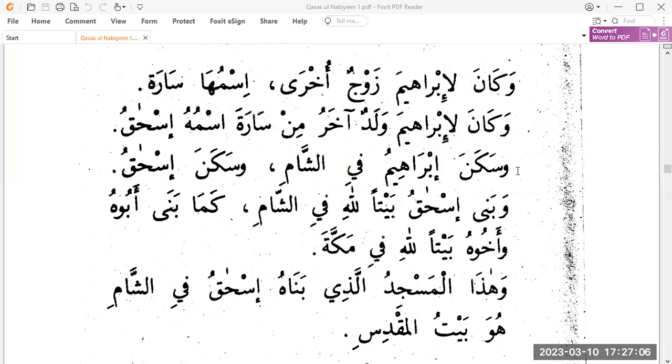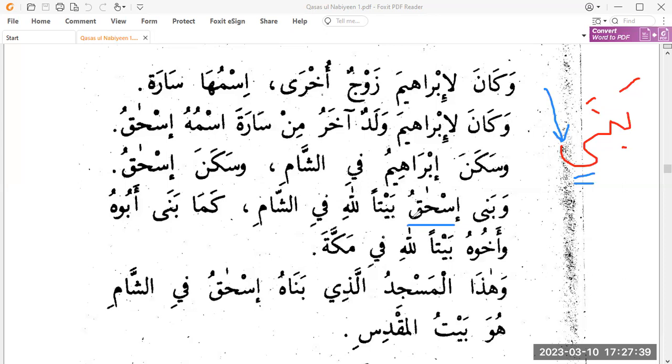So we have wa sakana Ibrahim of Sham, and Sayyidina Ibrahim lived in Sham. Wa sakana Ishaq, and Ishaq, his son, Sayyidina Ishaq alayhi salam, lived also there. Wa bana Ishaq baytan lillahi Sham. So bana is the verb. Bana means to build. Bana is mu'tal al-lam, it has a weak letter at the end, so you call it naqis also. So bana means he built. So who built? Ishaq is a fa'il, fa'il marfu'.